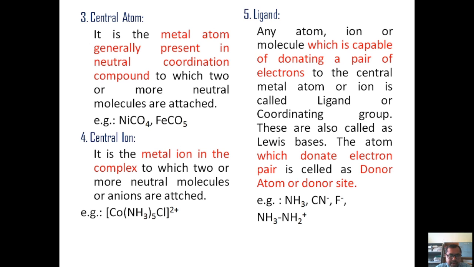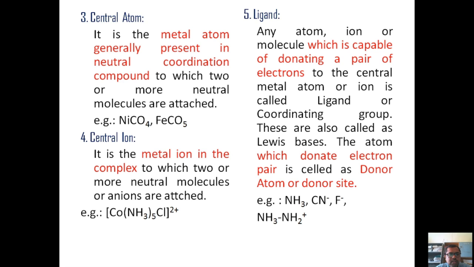So the metal atom present in a neutral coordination compound is called the central atom. Right? So examples are Ni(CO)4 or Fe(CO)5, where the oxidation state of nickel as well as Fe both become 0 and carbon monoxide is a neutral ligand. So this is the definition of the central atom.